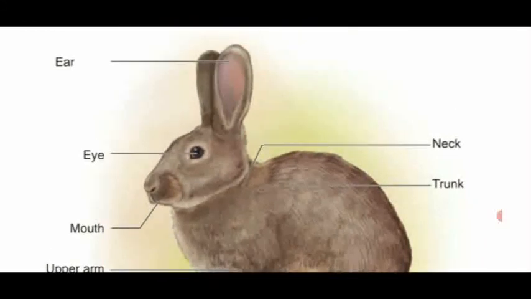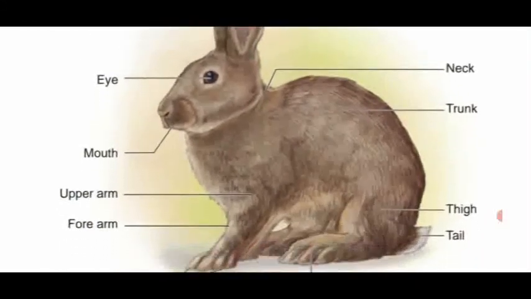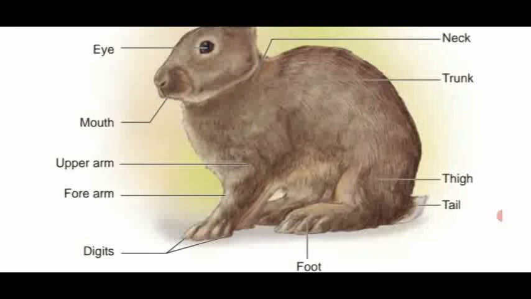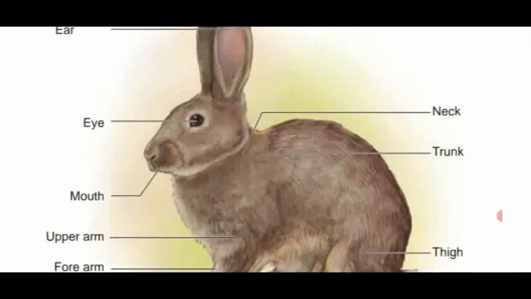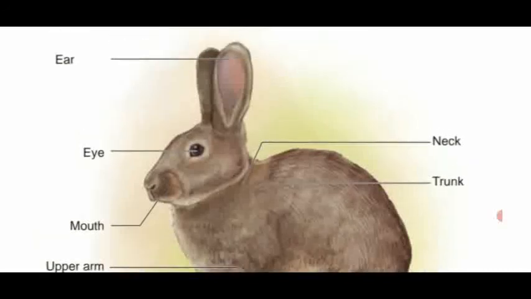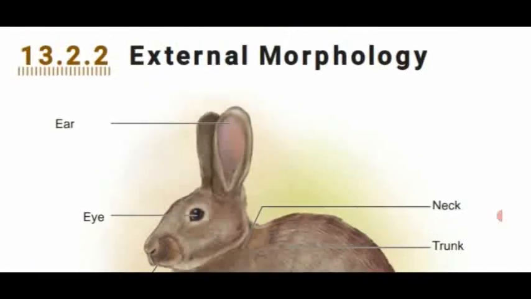Then male has a pair of testes, the male reproductive organ, enclosed by a sac-like structure called scrotal sacs. So dear students, these are all the different external organs present in the rabbit.